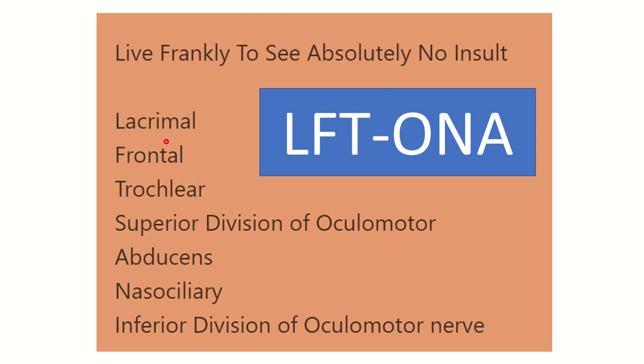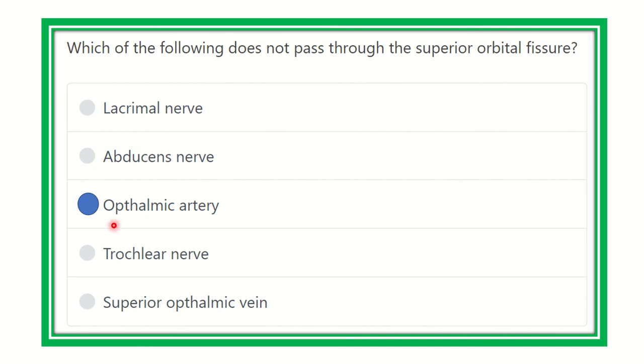So here lacrimal, frontal, trochlear, then O for oculomotor, N for nasociliary, and A for abducens nerve. Our final answer is the ophthalmic artery, because the artery passes through the optic canal.